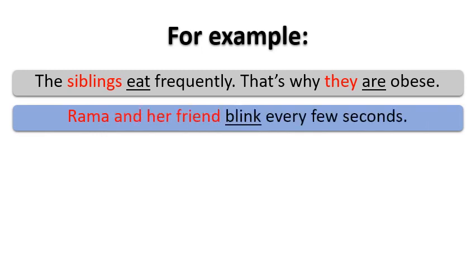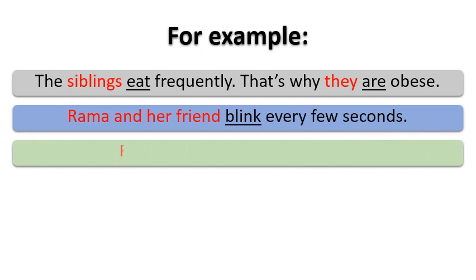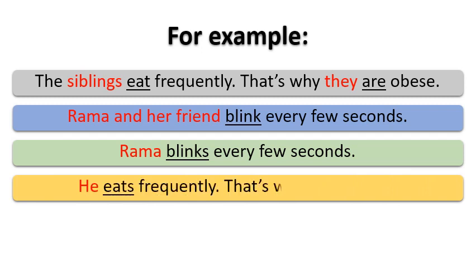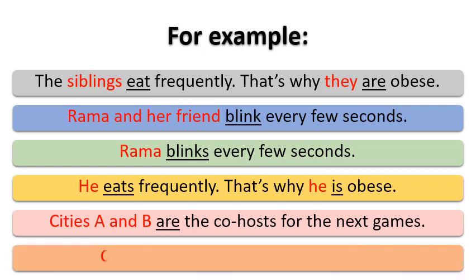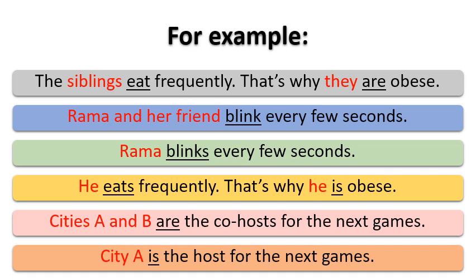Rama and her friend blink every few seconds. Number 3, Rama blinks every few seconds. So here Rama is a singular noun. So that is why we have used blinks instead of blink. He eats frequently. That is why he is obese. Cities A and B are the cohorts for the next games. City A is the host for the next games. So as per the rule, if the subject is a singular noun, we have to use a singular verb. If the subject is plural, then we have to use a plural verb.